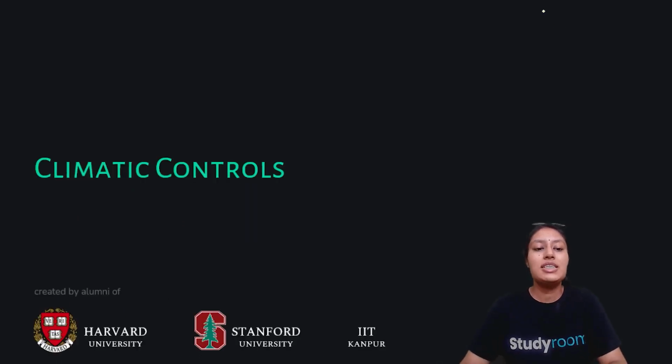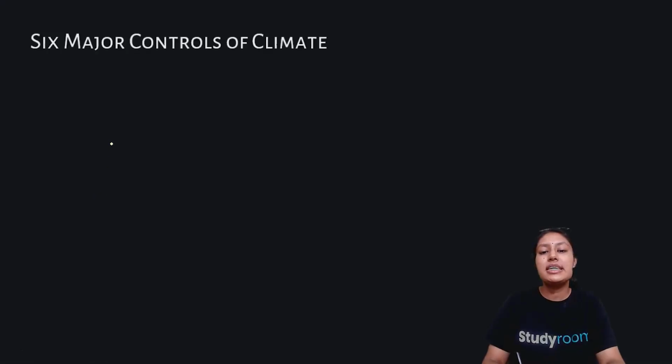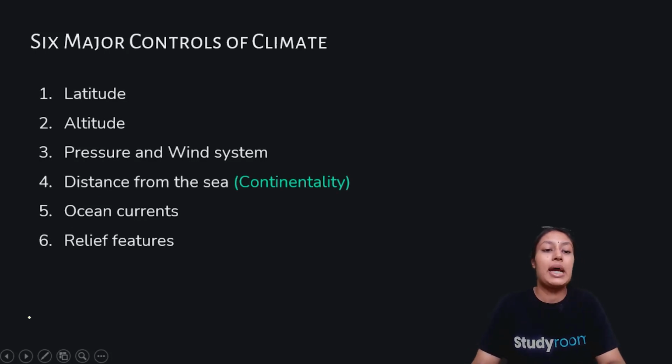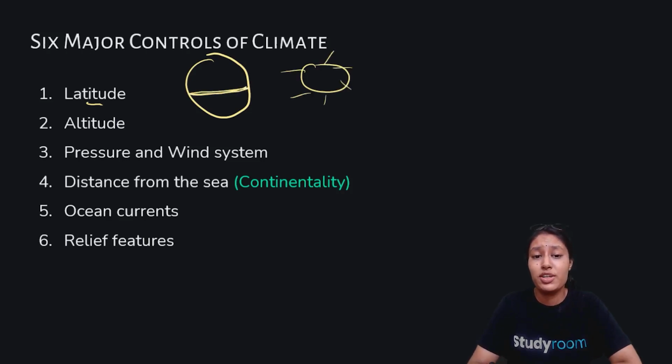Now we will understand climatic control. So for climatic control, there are six major factors by which the climate of any region can be controlled and measured. First is latitude. For example, this is the sun and this is the equator, and this is the not so beautiful earth that I have drawn. Near the equator, the sun's rays are direct.